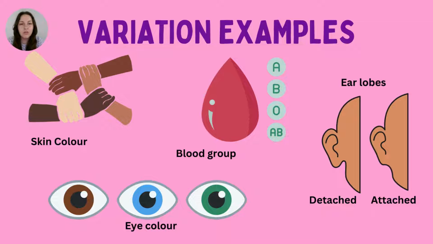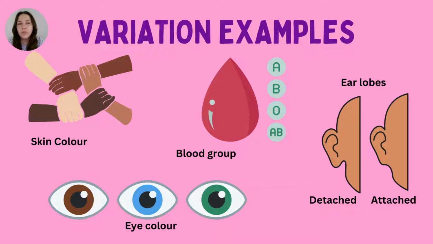There's variation amongst eye colour, there's different categories of eye colour. Of course, there's a lot of different variations within even just blue eyes. There's lots of versions of that. And this is all to do with the pigmentation, the melanocytes that are found within our eyes. So the pigmented cells, if you will, that are found there. We also have our earlobes, if they're detached or attached. This is a genetic trait.